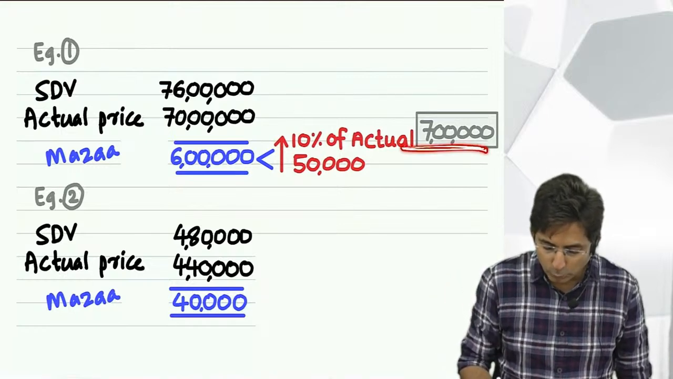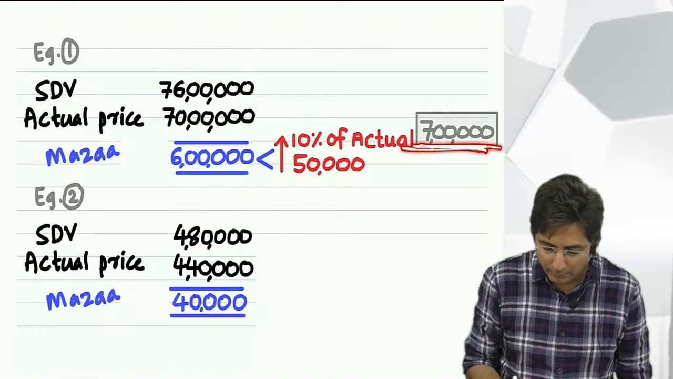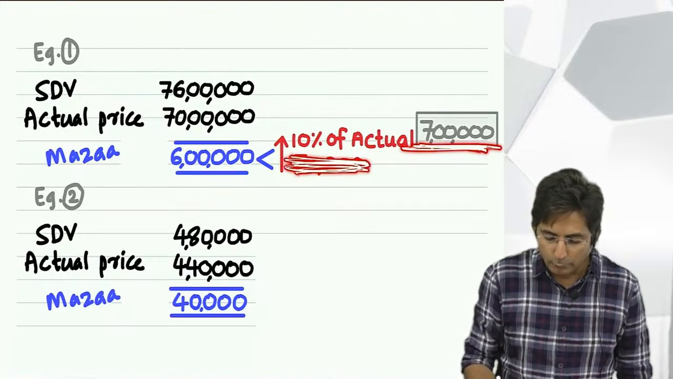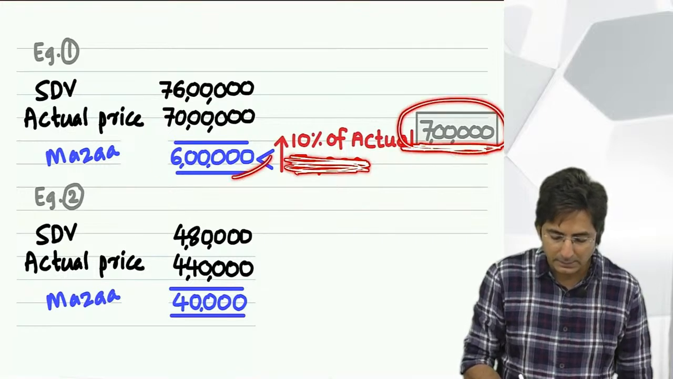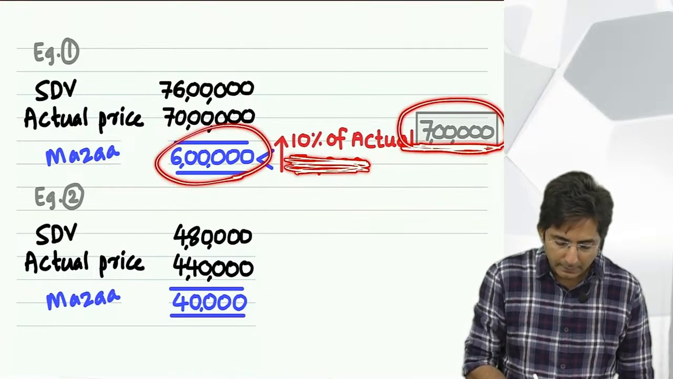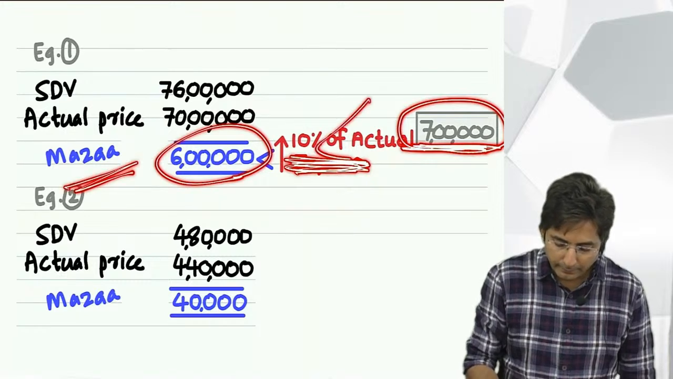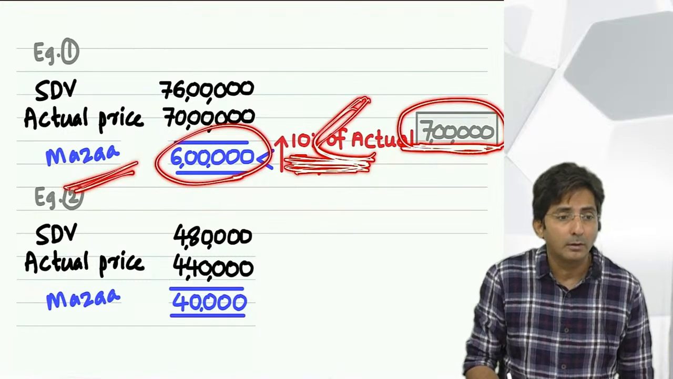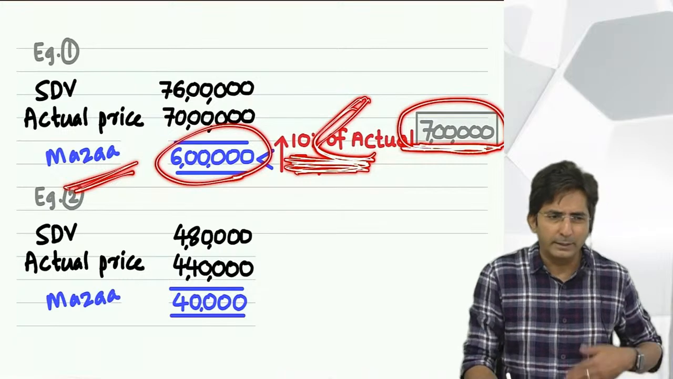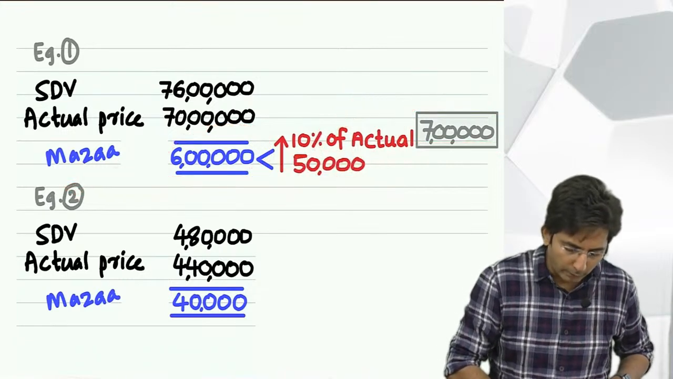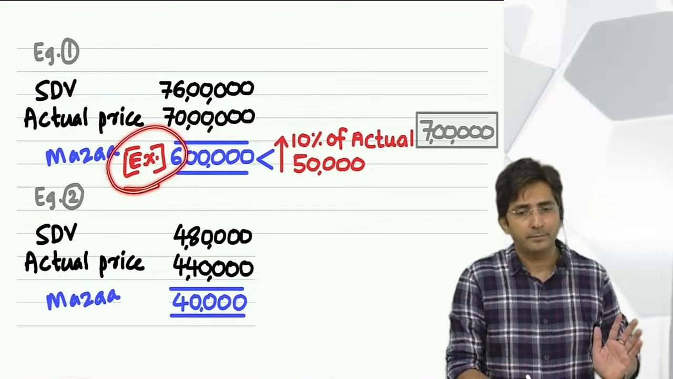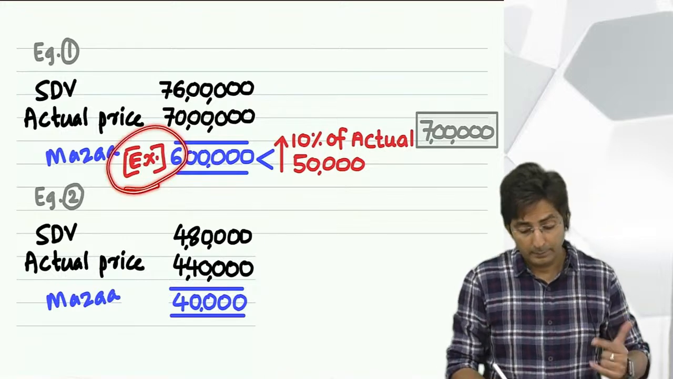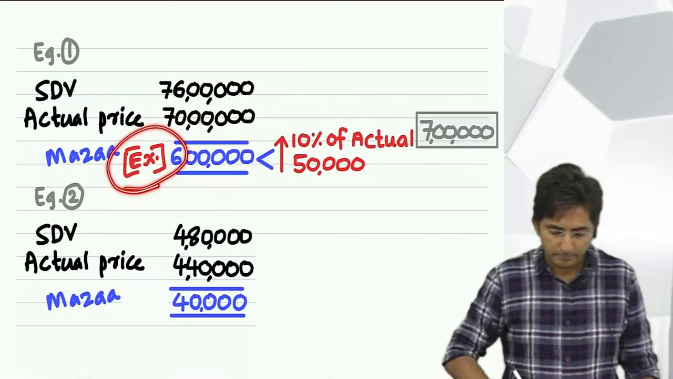Once you choose 7 lakhs, this 50,000 is scrapped. Now you have 7 lakhs on one hand and the difference of 6 lakhs. So is our maza small or big? It is small because 6 lakhs is small. So since the benefit is small, it will be exempt. Look at the conclusion: exempt. Okay, now try the other one.